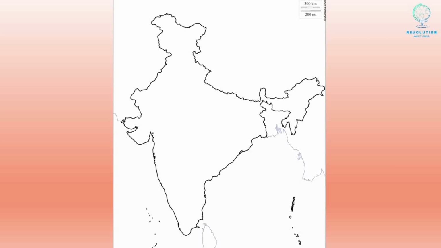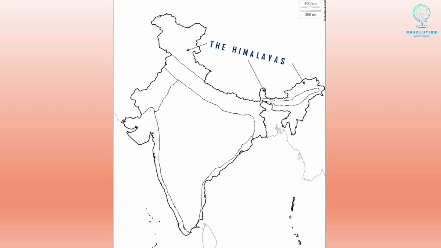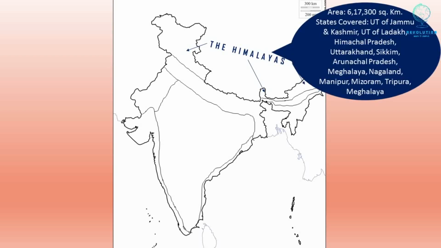This is the line map of India. These are the boundaries of maximum extent of these divisions. The first divisions are the Himalayas. They cover an area of 6,17,300 square kilometers, stretching from Union Territory of Jammu and Kashmir to Arunachal Pradesh, passing through Union Territory of Ladakh, states of Himachal Pradesh, Uttarakhand and Sikkim. After Arunachal Pradesh, they take a sharp turn towards south and their fragment ranges are found in Nagaland, Manipur, Mizoram,